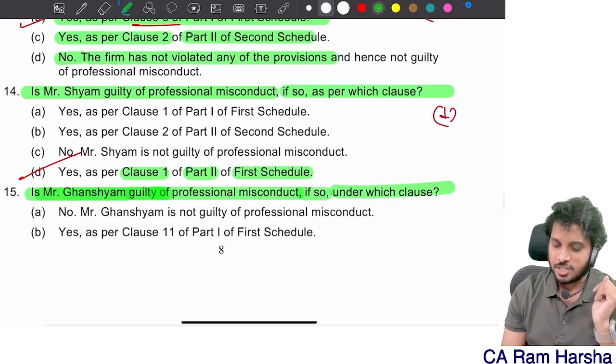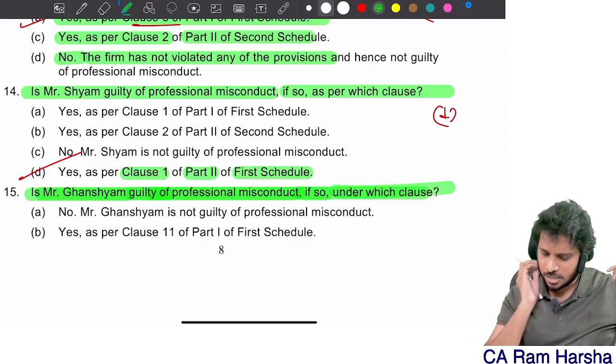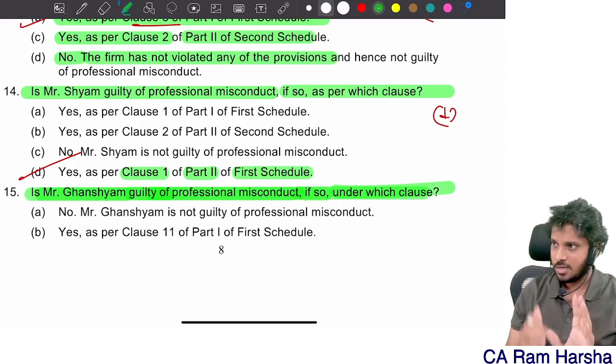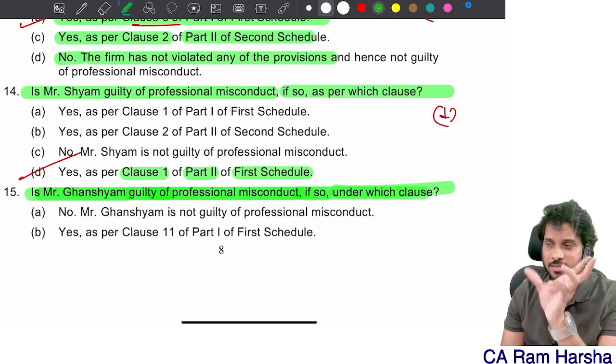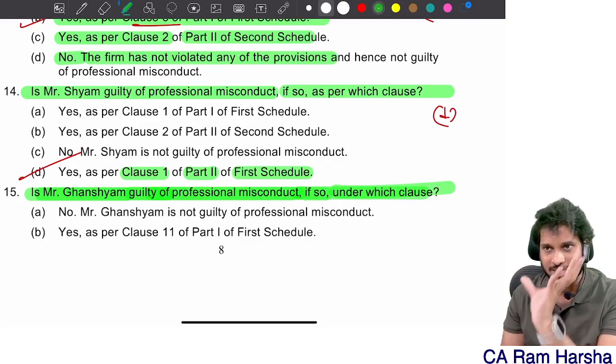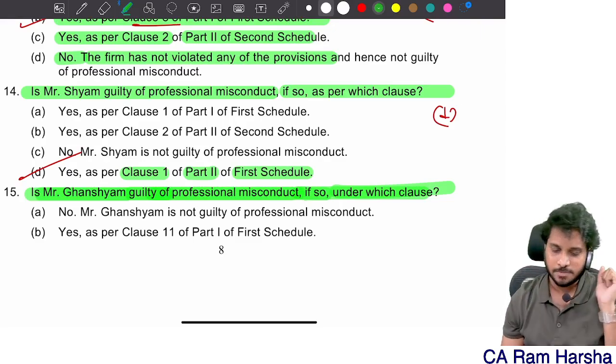Is Mr. Ghanshyam guilty of professional misconduct? If so, under which clause? In my latest marathon, which I uploaded in September 2024 for the November exams, the Part 2 marathon is there. Inside that, the first 3.5 to 4 hours topic is ethics only. So inside that, I clearly explained memorizing clause numbers, all that.